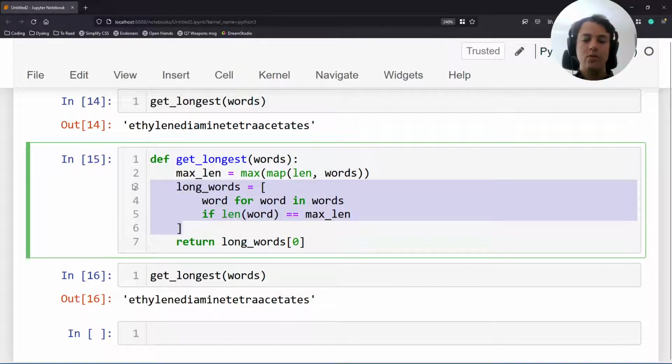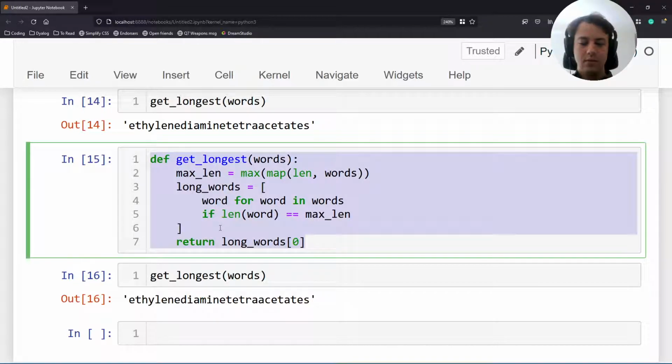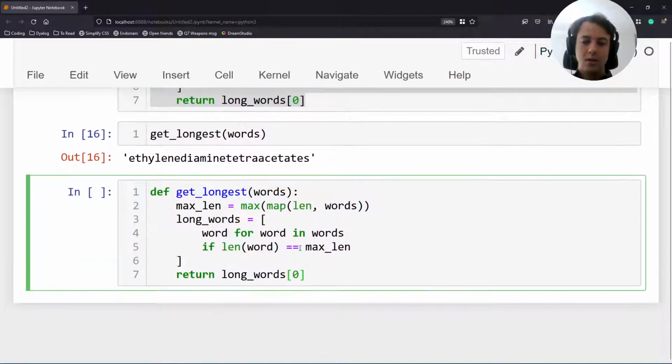And then we're going through all of the words again to find all the words that are long. But as soon as we find the first one, that's enough for us. We only need one long word. We don't need plenty of long words. So there's a way to rewrite this such that it stops as soon as we find one of many long words. And let me show you.